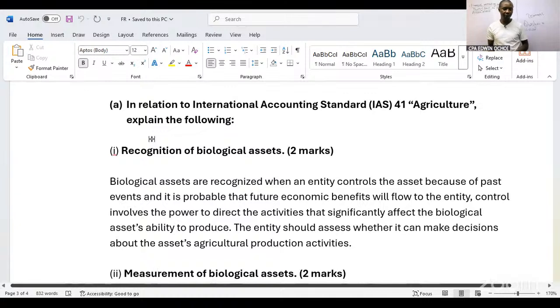Control involves the power to direct the activities that significantly affect the biological asset's ability to produce. Are you capable of getting the return? Do you have power to make sure that from the activities you are carrying out, you are getting the relevant production? The entity should assess whether it can make decisions about the asset's agricultural production activities.